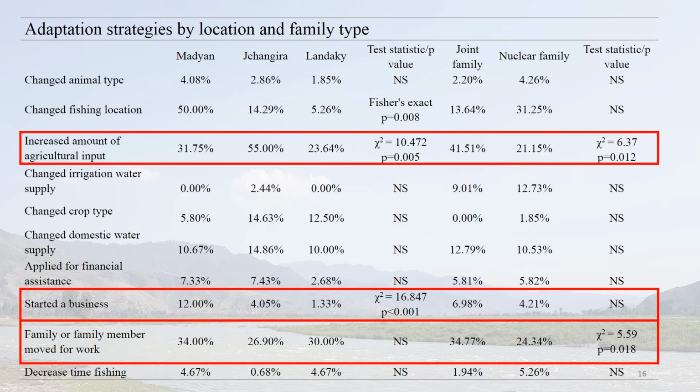Following the livelihood strategy data, we see more households reporting diversification through starting a business in Madian, where most of the tourism development has occurred. Finally, and perhaps unsurprisingly, we see more joint families reporting migration as an adaptation strategy, perhaps because of the surplus in labor in these larger households.